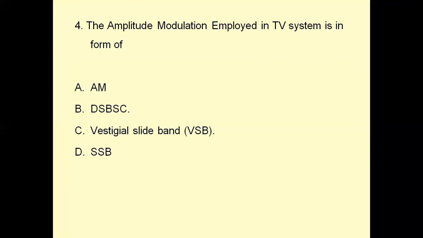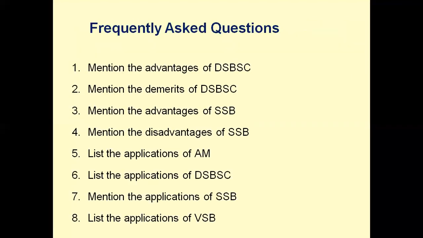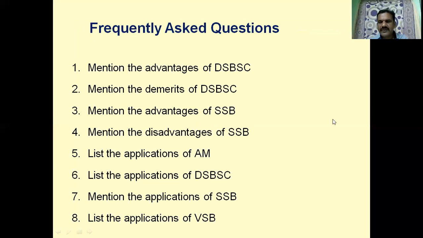The amplitude modulation employed in a TV system is in the form of: option A, AM; option B, DSBSC; option C, VSB; option D, SSB. So vestigial sideband modulation is used for the transmission of video or picture information in television transmission, as I explained just now. And these are the frequently asked questions. One can answer these questions after listening to this particular video.